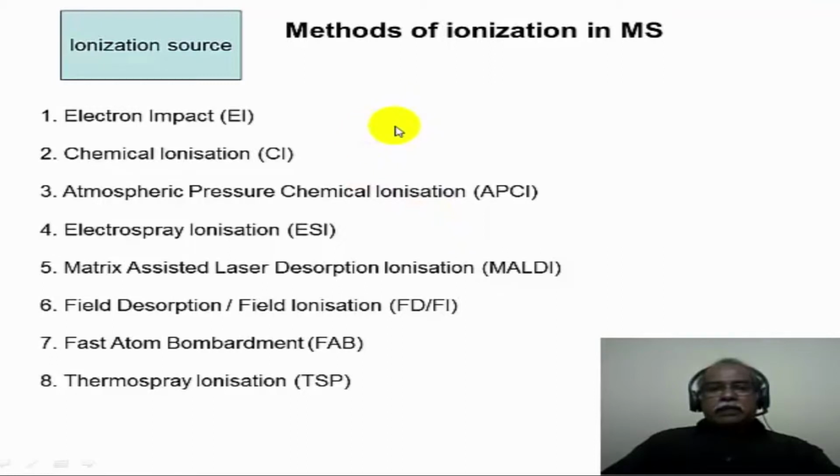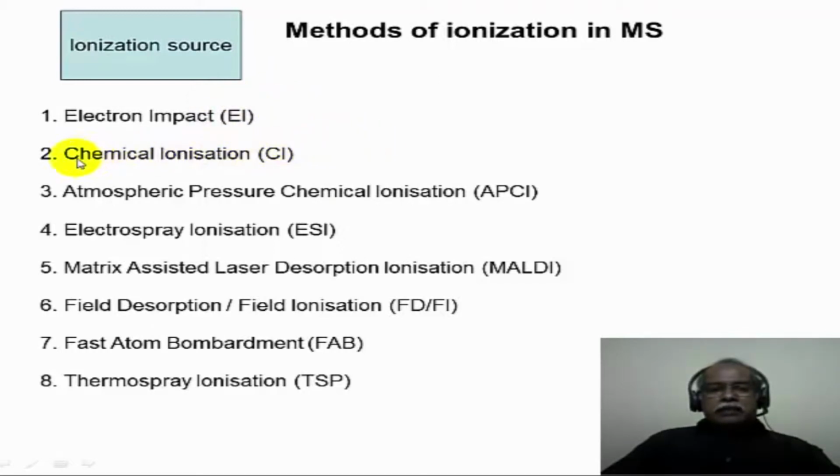Now the different methods of ionization in a mass spectrometric technique are as follows. Electron impact ionization is the oldest technique, which J.J. Thomson discovered. In this particular technique, a stream of electrons, or a flow of electrons under a current, is bombarding the sample. The electrons typically have 70 electron volts or so in terms of their energy, and these high energy electrons impinge upon the substrate, thereby removing an electron from the substrate to produce the cation radical.